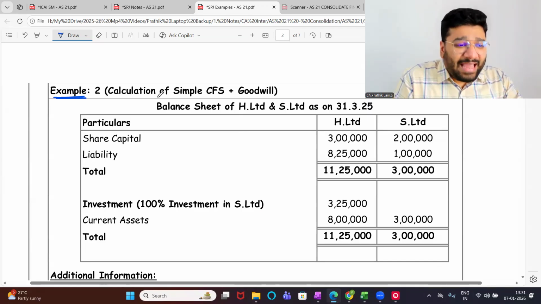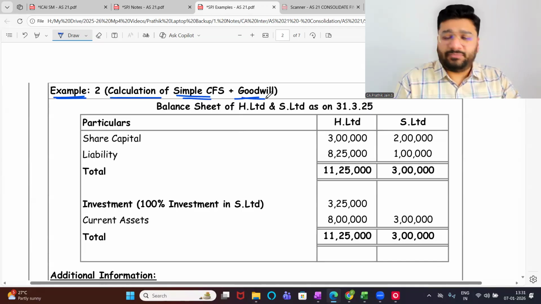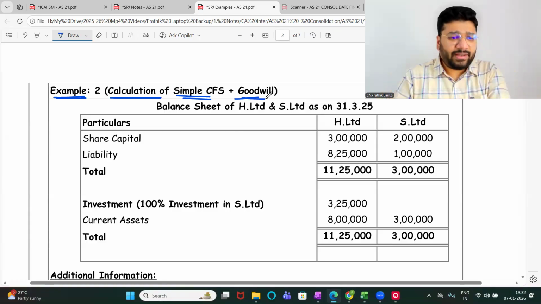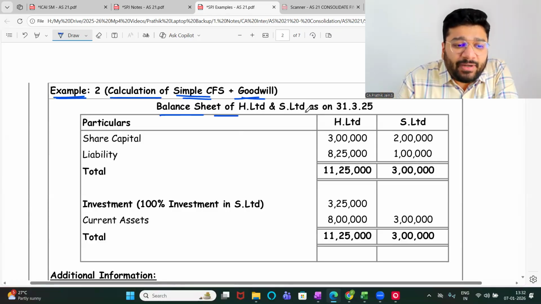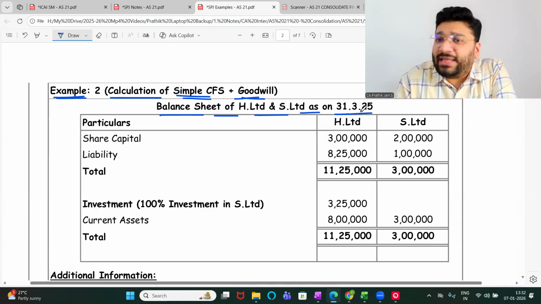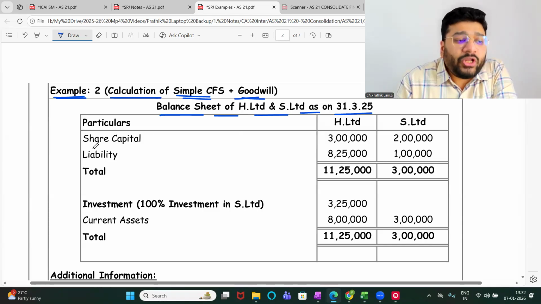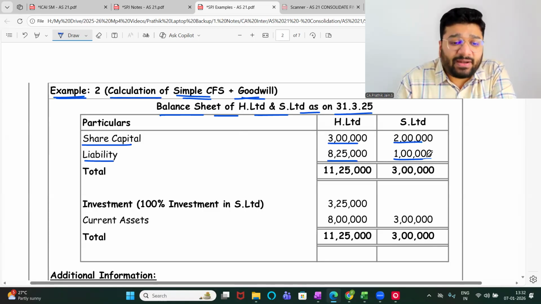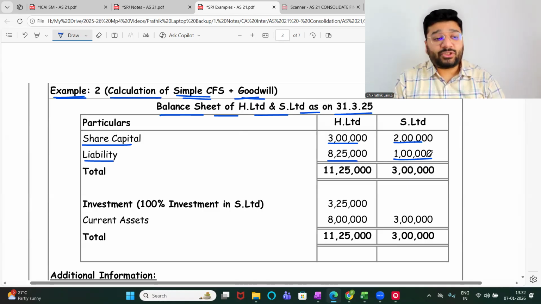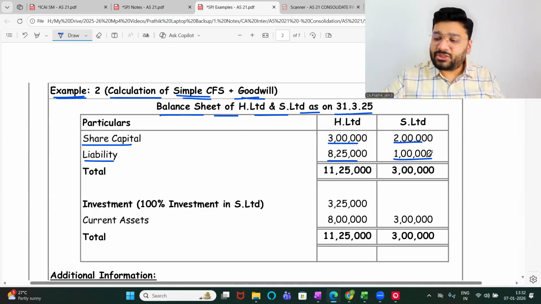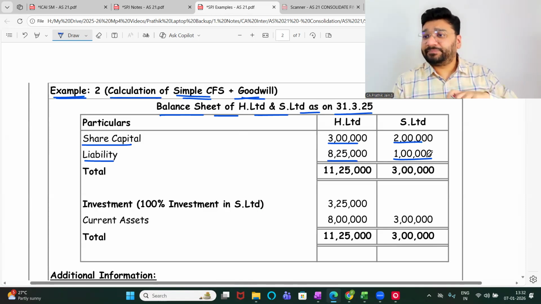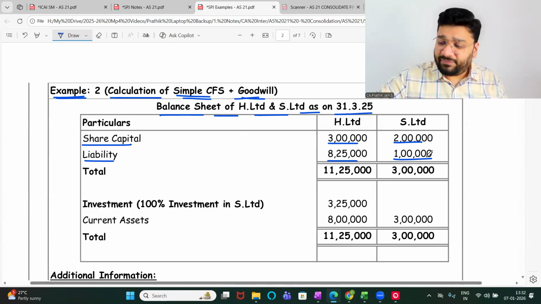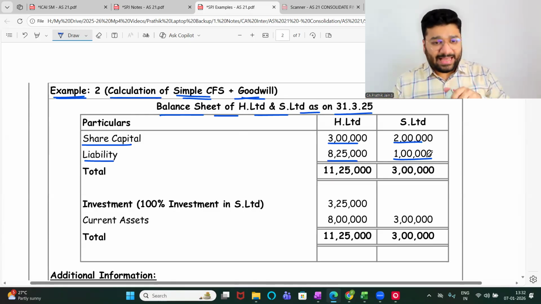Example 2. Calculation of simple CFS with goodwill. Now, concentrate. The balance sheet of H Limited and S Limited is given on 31st March 25. What do you observe, people? Share capital of H Limited is 3 lakh, S Limited 2 lakh. Liability of H is 825 and S is 1 lakh. How much is the total of H Limited? 11 lakh 25,000. And for the subsidiary? 3 lakh.